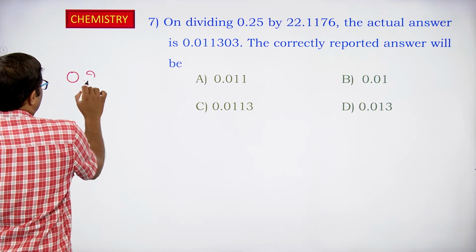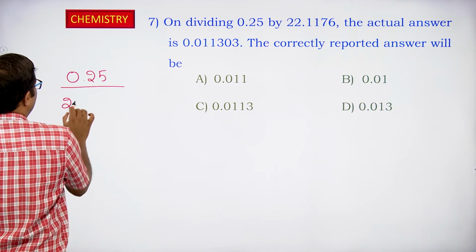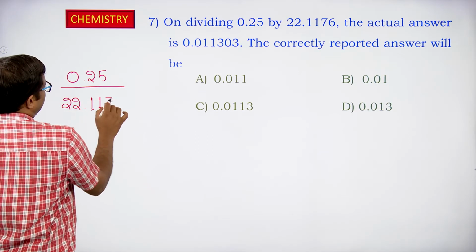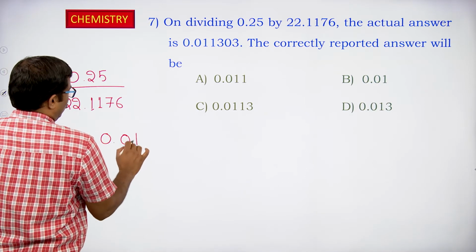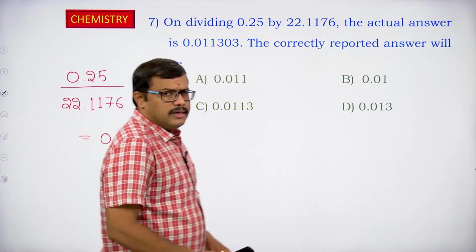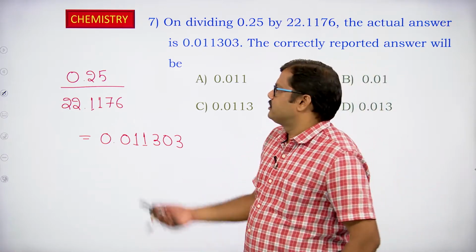So what we are doing here, we are dividing 0.25 by 22.1176. So we are getting the answer as 0.011303.